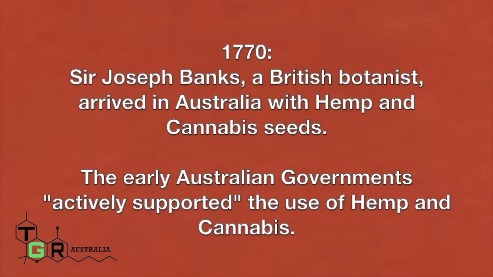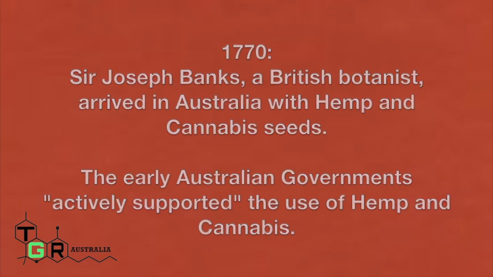1770, Sir Joseph Banks, a British botanist, arrived in Australia with hemp and cannabis seeds. The early Australian governments actively supported the use of hemp and cannabis.